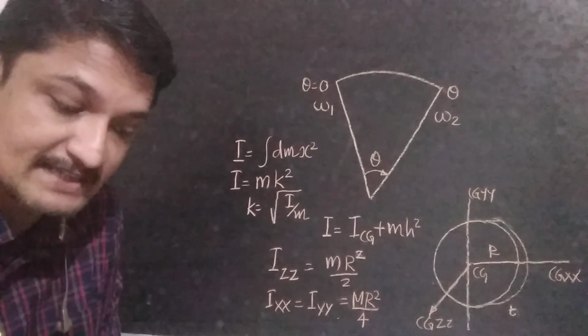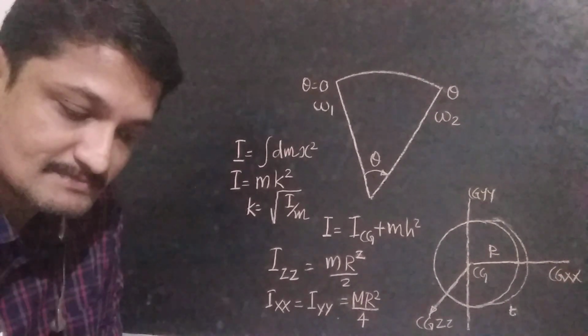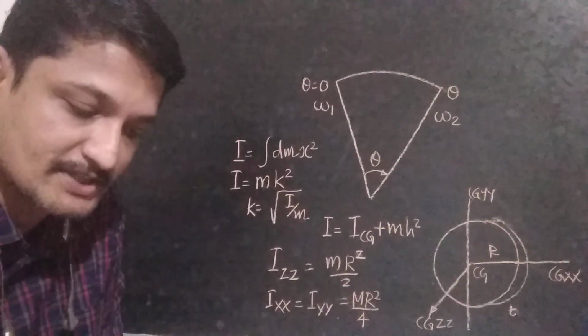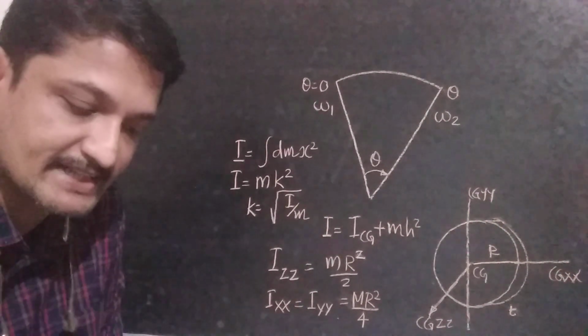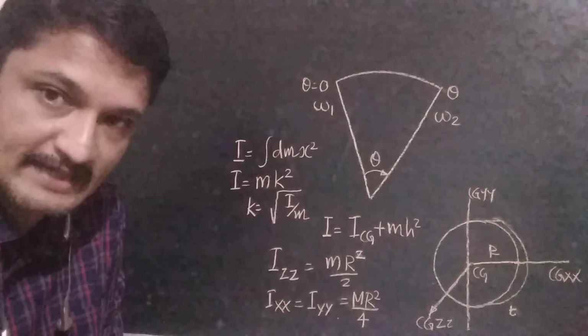The work energy principle states that the work done by a torque acting on a body during an angular displacement is equal to the change in kinetic energy of the body during the same displacement. In the case of linear motion, the work energy principle means work done during the linear motion is equal to change in kinetic energy during the same motion. And in the case of rotation, the work done by a torque acting on a body during an angular displacement is equal to the change in kinetic energy of the body during the same displacement.